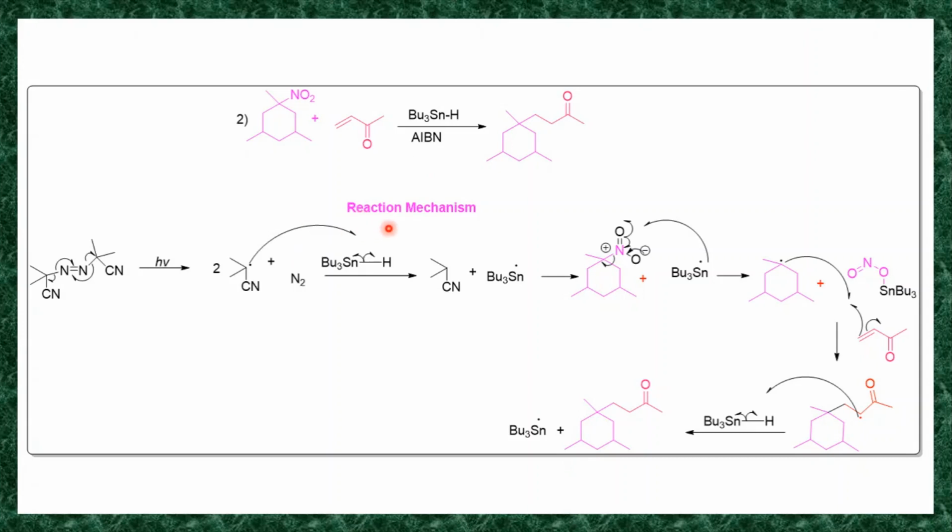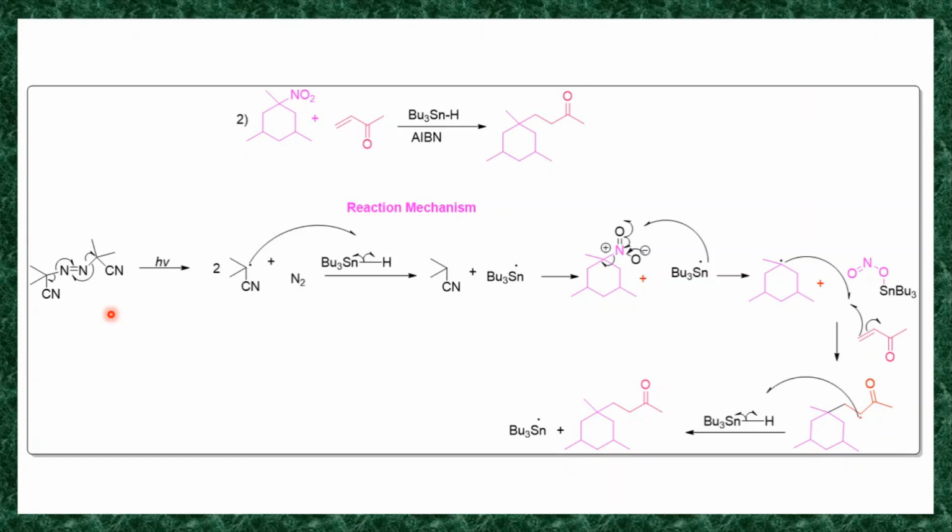So this is the reaction mechanism. In the reaction mechanism, the azobis isobutyl nitrile undergoes homolysis in presence of light. So the homolysis of this azobis isobutyl nitrile takes place. It's a symmetrical molecule.